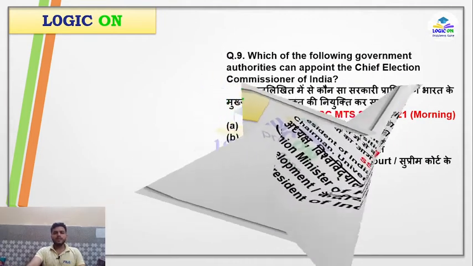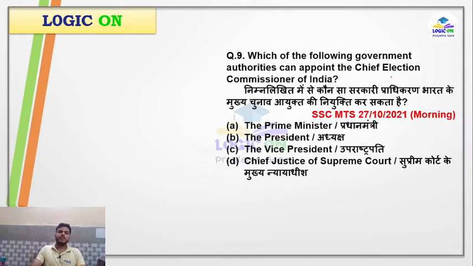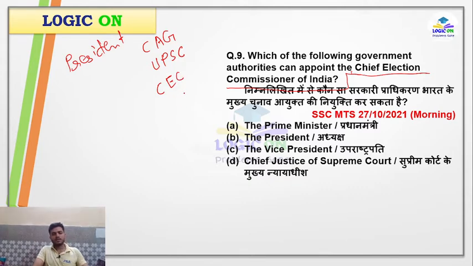Now the ninth question: which of the following government authorities can appoint the chief election commissioner? Remember that most of the important offices are appointed by the president, whether it is the CAG, the chairman or members of UPSC, the chief election commissioner or other election commissioners, or even Supreme Court judges and High Court judges. All these are appointed by the president, but on the recommendations of the Council of Ministers.